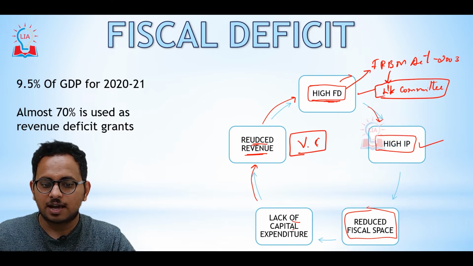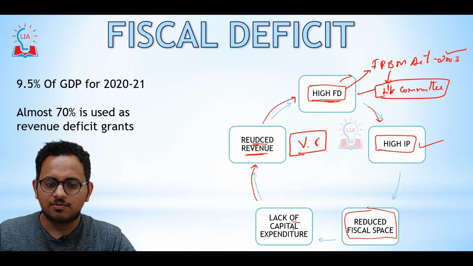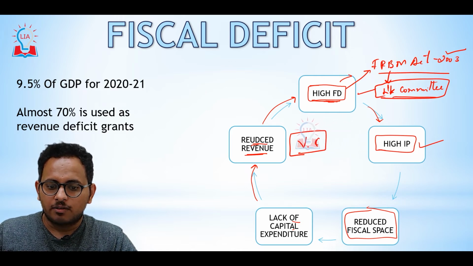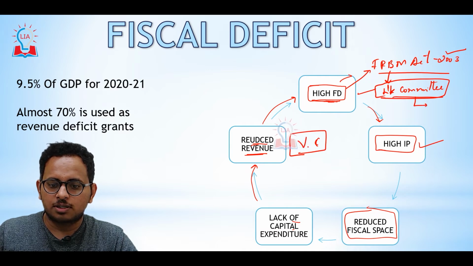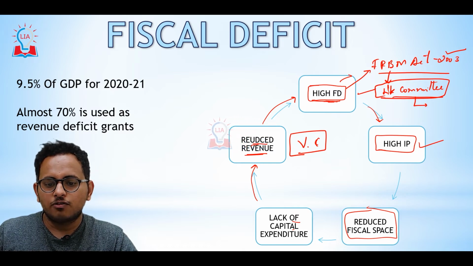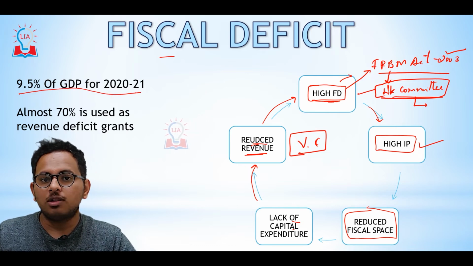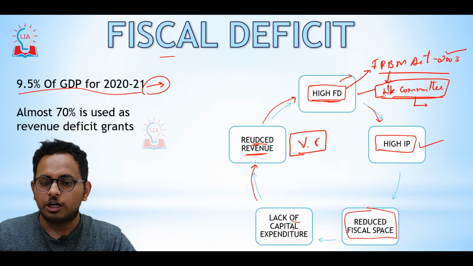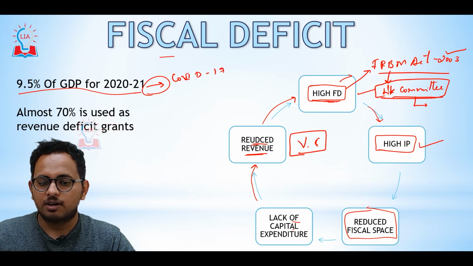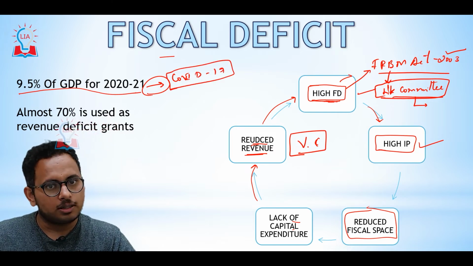So fiscal deficit has to be managed. In order to manage the fiscal deficit, we have the FRBM Act, enacted in the year 2003. We also have the Encasing Committee, which suggested a few reforms to the FRBM Act. So you need to know all the provisions of the FRBM Act. You need to know the targets and the reforms that were suggested by the Encasing Committee. You need to have a detailed understanding of all these topics.